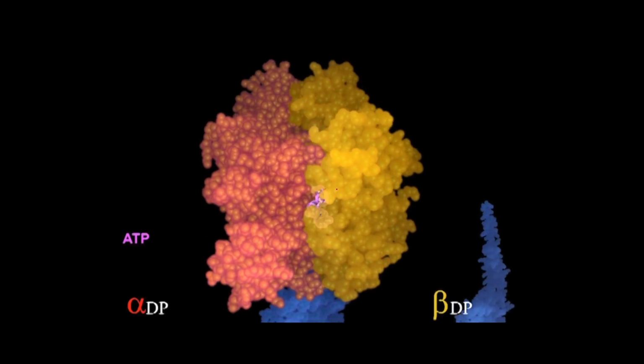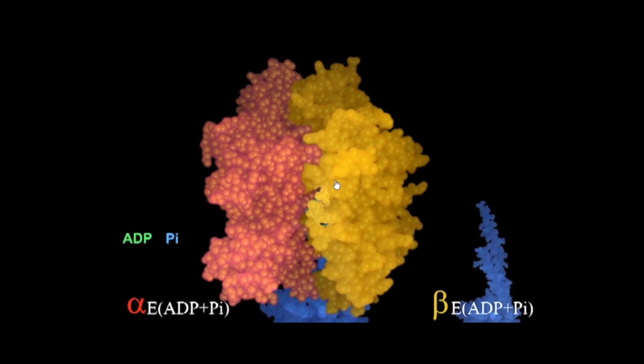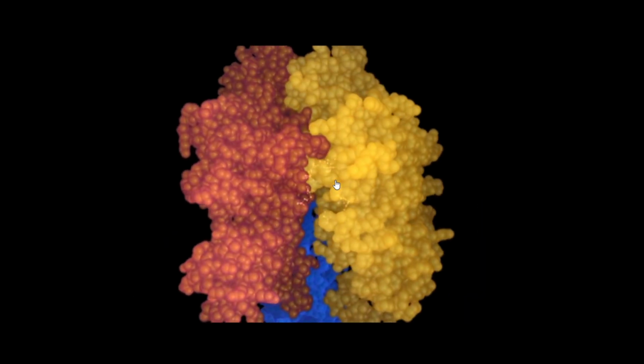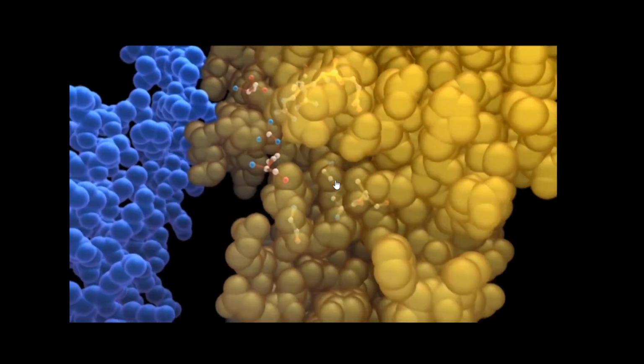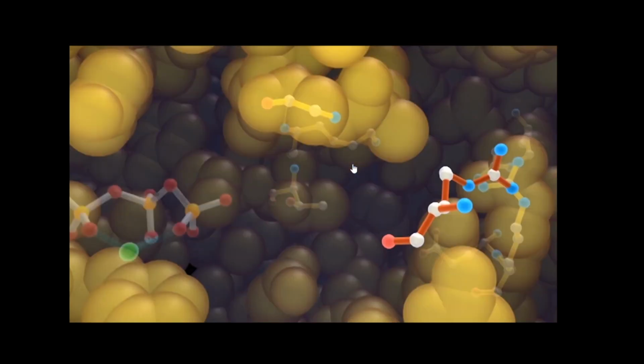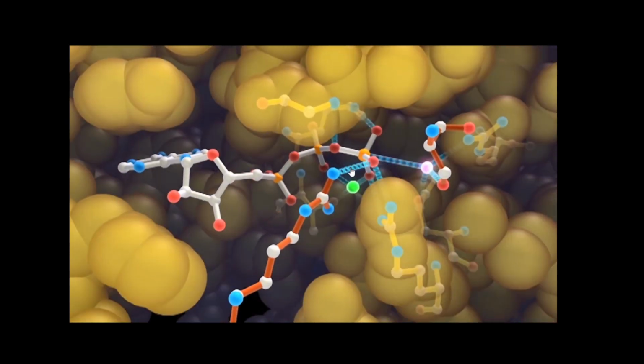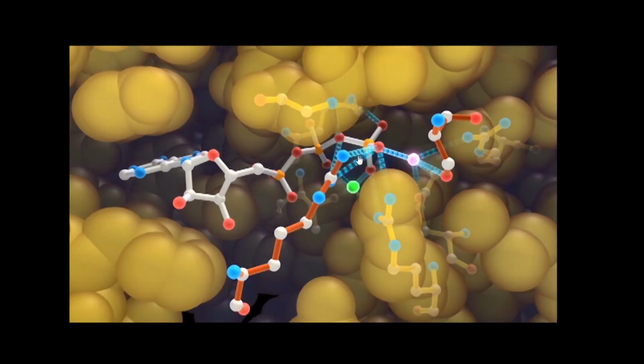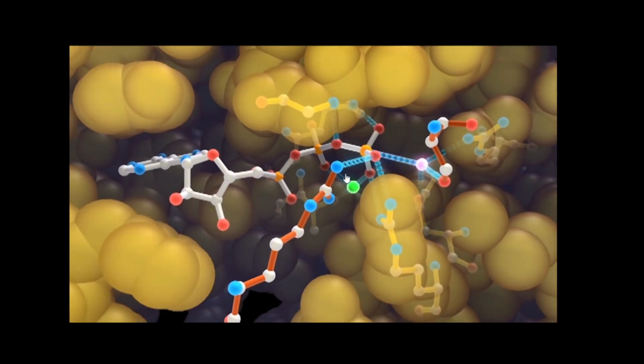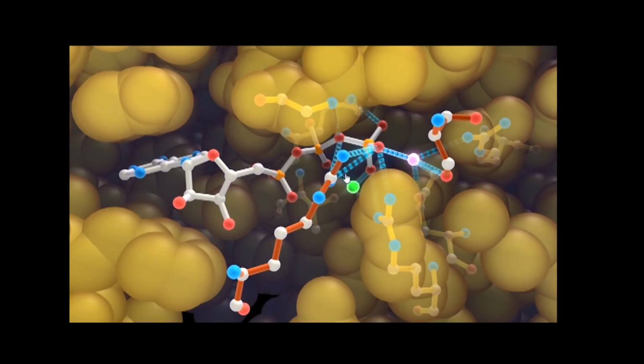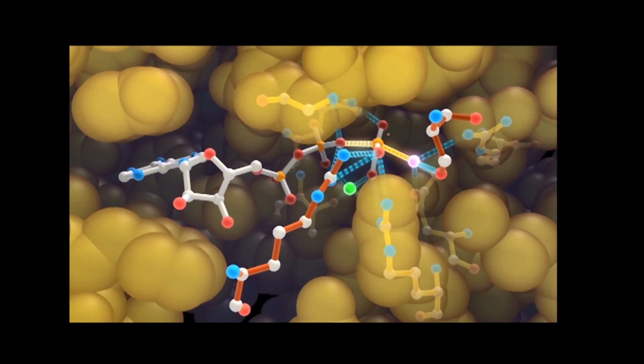This is a very good movie to understand the whole process, and that's how you will be able to appreciate how these events happen. Here it shows how the ADP and Pi combine with each other through different bonds, and that's how the ATP is formed and released from the system. So this is all about ATP synthesis and its mechanism by the ATP synthase.